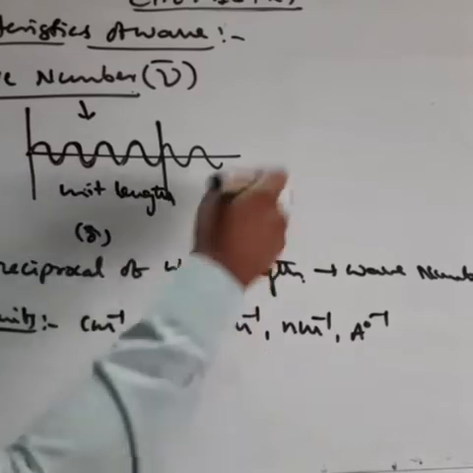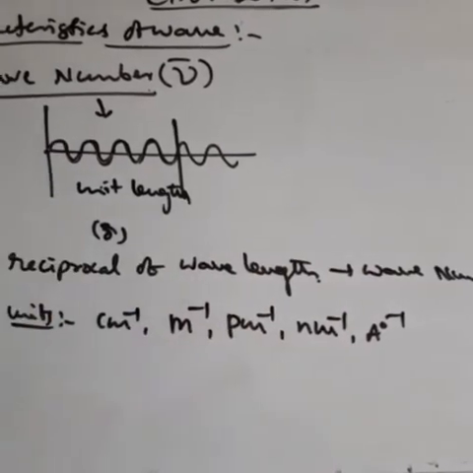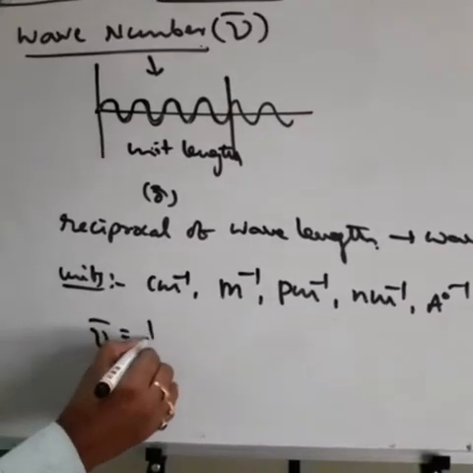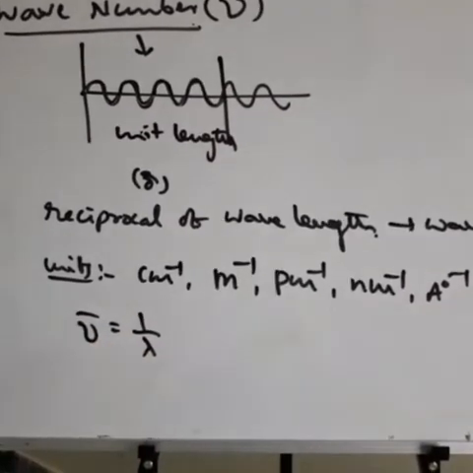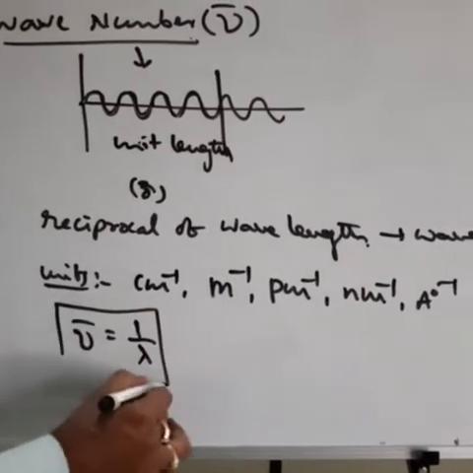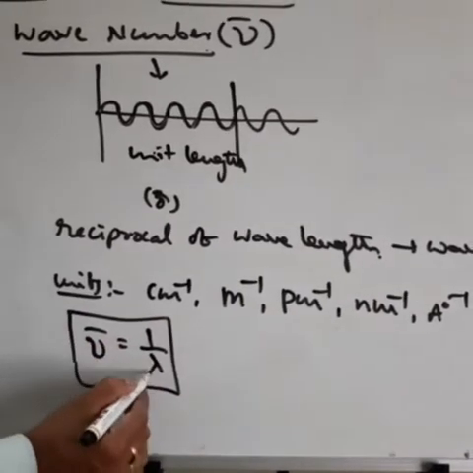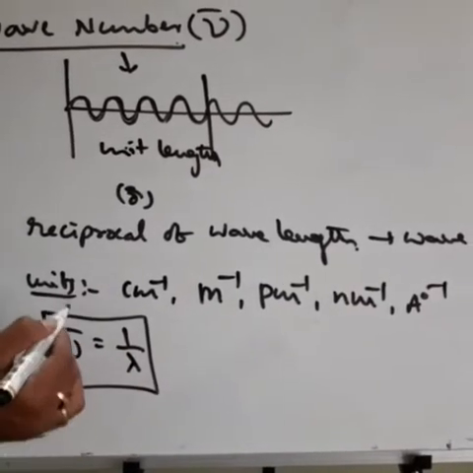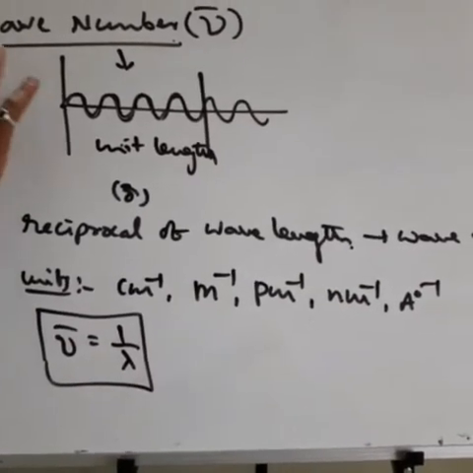Reciprocal of wavelength means 1 by lambda. Then what is the formula? Nu bar is equal to 1 by lambda. This is a most important formula. Lambda is wavelength, reciprocal means 1 by lambda, that is equal to wave number, nu bar. So this is about the fourth one.